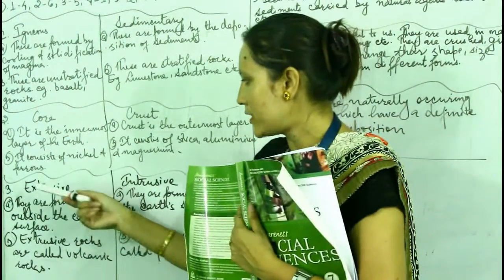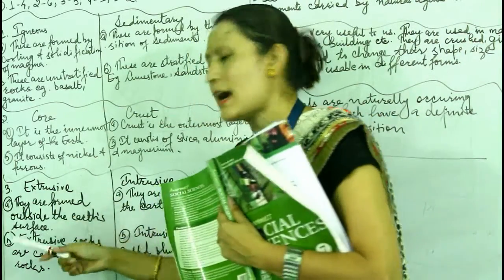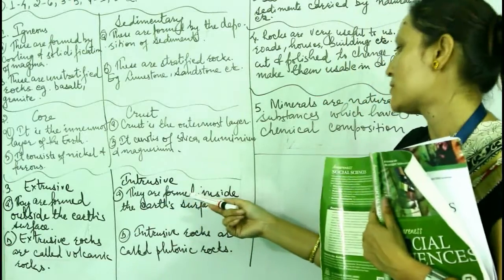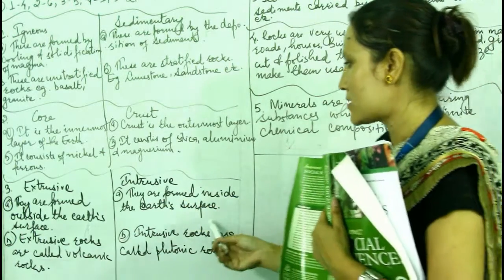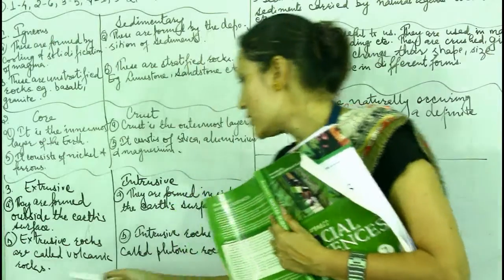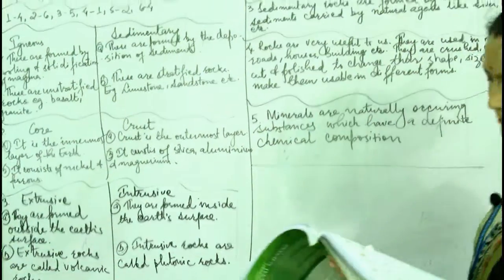Next number 3, extrusive and intrusive. Extrusive rocks are formed outside the earth's surface. Extrude means outside. Intrusive rocks are formed inside the earth's surface. Extrusive rocks are called volcanic rocks and intrusive rocks are called plutonic rocks.